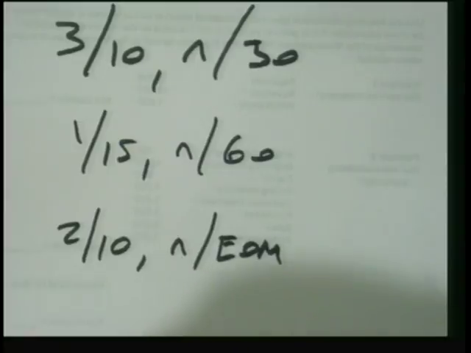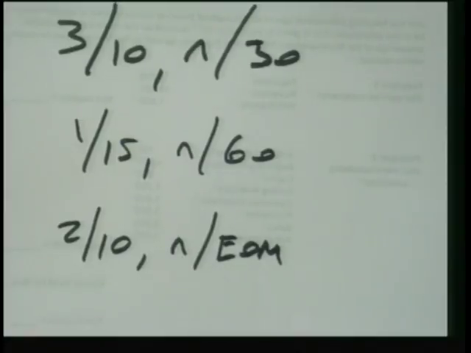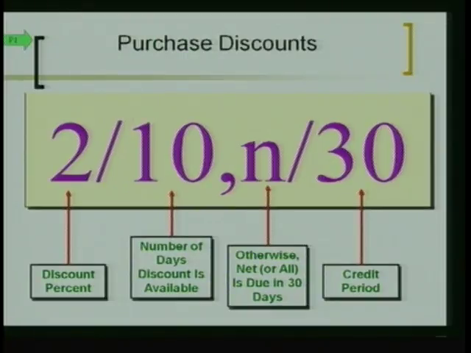You get 1% off if you pay within 15 days, but the full amount is due within 60. Or sometimes you'll see something like this, 2/10 EOM. Do you know what EOM stands for? End of month. So this would mean if you pay within 10 days, you can knock off 2%. Otherwise, you owe the full amount by the end of the month. So there are different ways that you can say that. But in this particular example, it was 2/10 n/30.